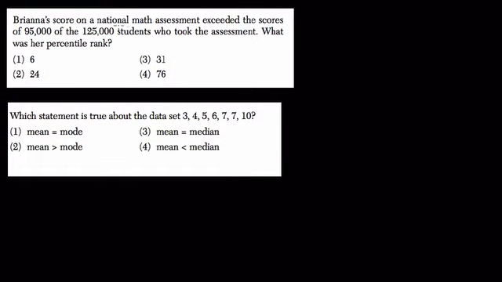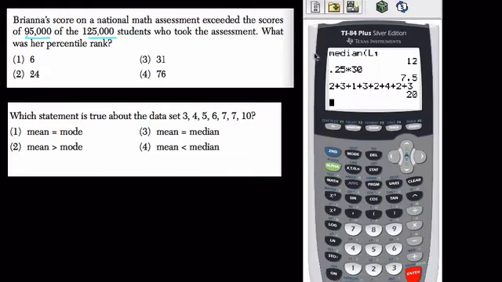Brianna's score on the National Math Assessment exceeded the scores of 95,000 of 125,000 students who took the assessment. What was her percentile rank? So here, it's not clear which approach they want us to take, but we'll say if you exceeded 95,000 out of 125,000, right? Then what does that mean?